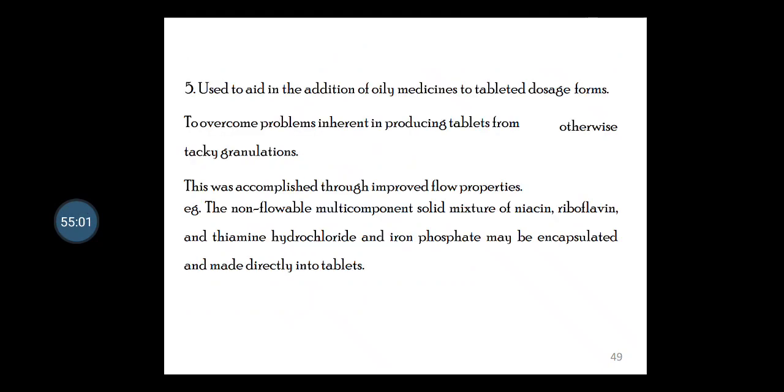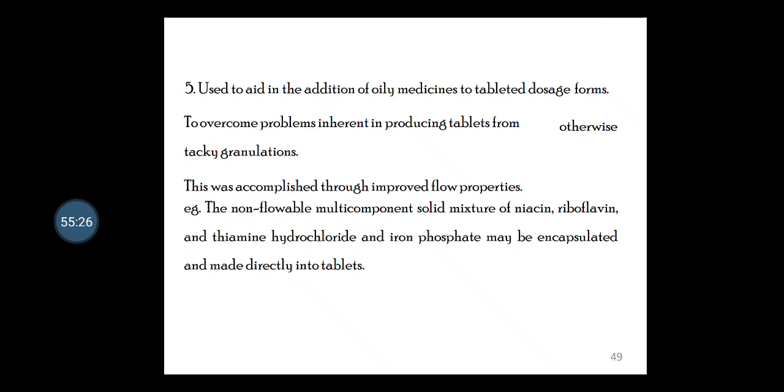Next, it is used to aid in the addition of oily medicines to tableted dosage forms, to overcome the problems inherent in producing tablets from wet granulation. This was accomplished through improved flow properties.